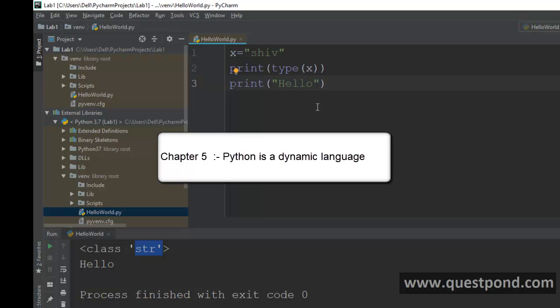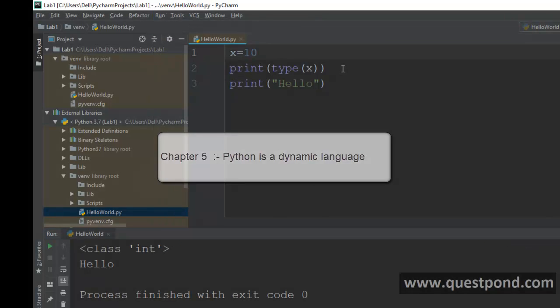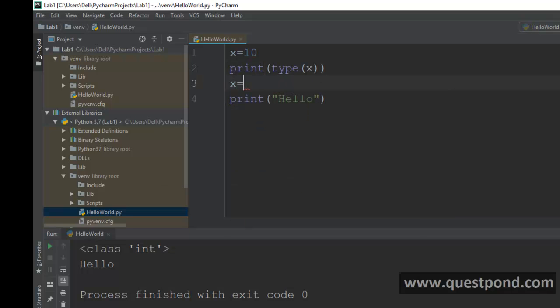Now Python is a dynamic language. So for example, if you say print x is equal to 10, this is an integer, but nobody stops you from making, in the next line, x is equal to shiv. This does not give me any kind of error. So it is dynamic. In other words, something which is a number now can become a string, and something which is a string can become an object, and something which is an object can